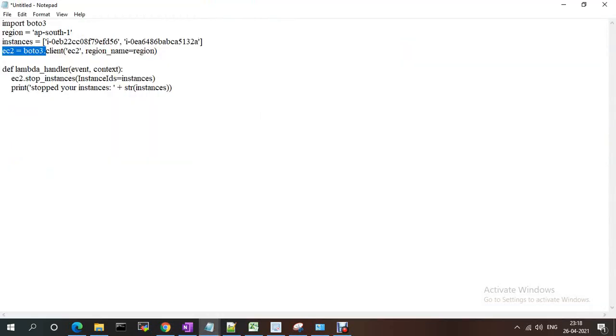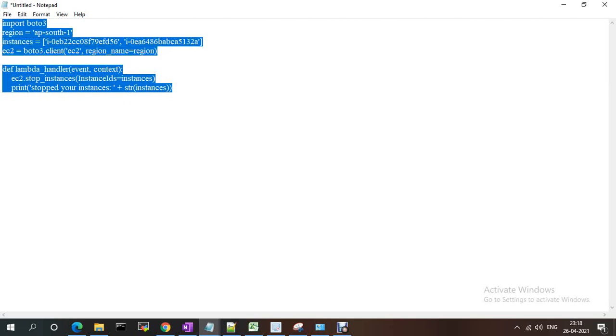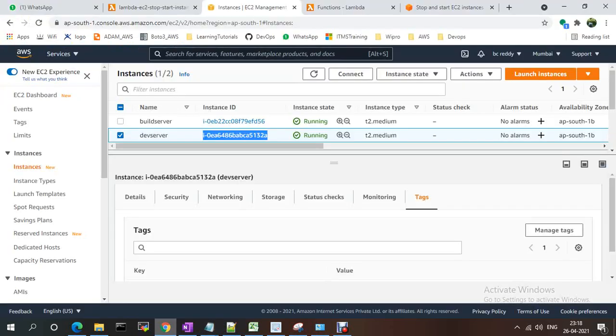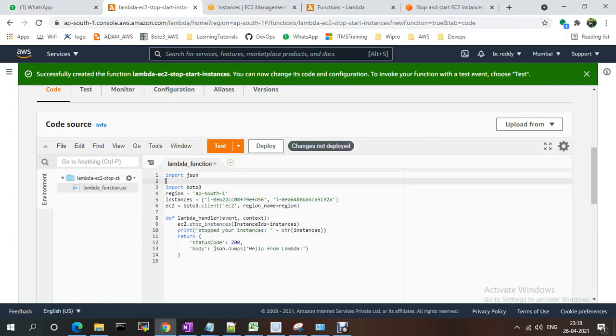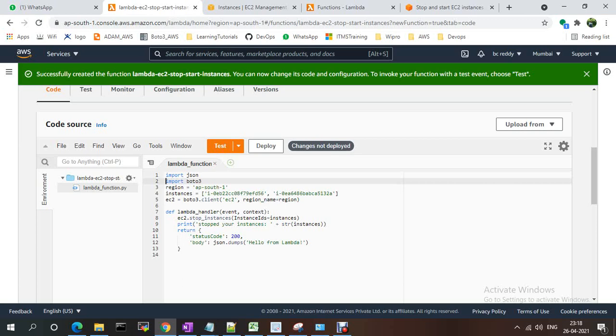Now this is the EC2. I'm defining boto3.client for EC2 with the region. I'm defining the function lambda_handler. This is the stop instances function. Here I import json, just define it here. And this is stop instances. Okay, my function is ready.